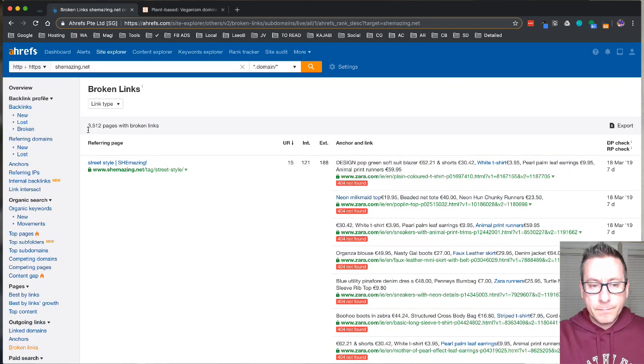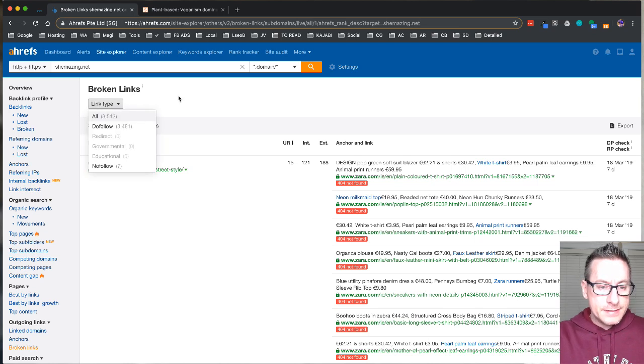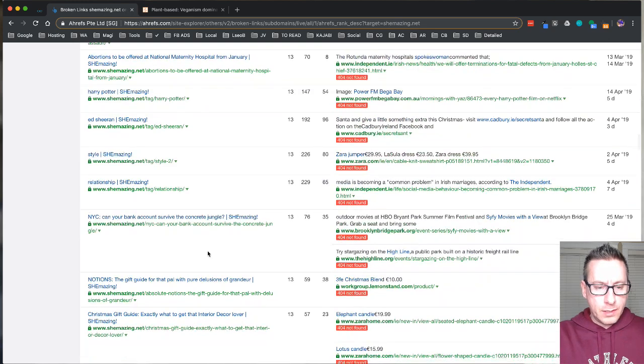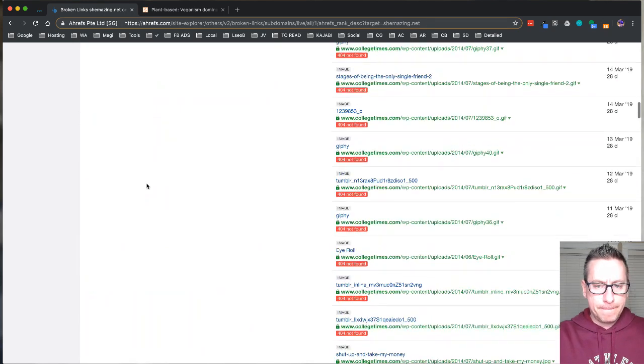So in this particular situation, this website has 3,512 broken pages with broken links. Now, a lot of those look like they can be tags.